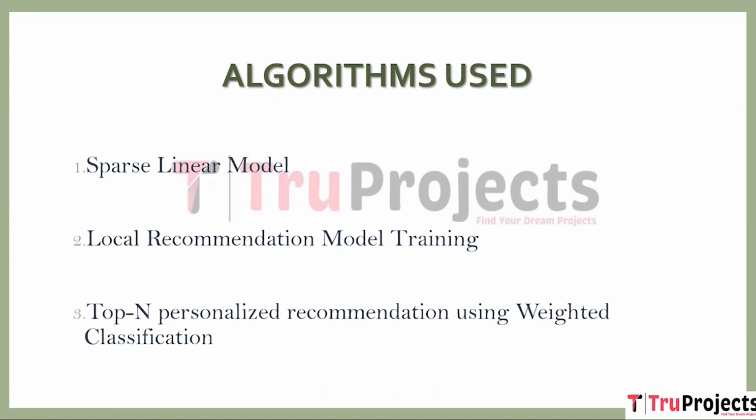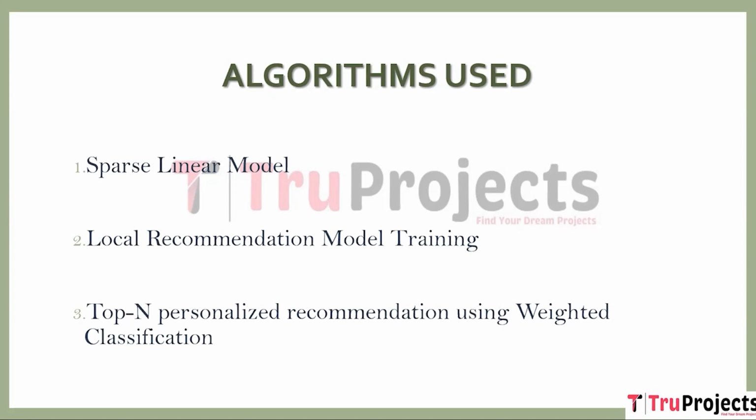Next one is local recommendation model training. It's clustering users based on behavior and calculating local hit rate and average hit rate. Here, the extracted sparse features are used to train a clustering algorithm called K-means. K-means groups users with similar behavior into the same cluster. The similarity between users is calculated using the Pearson correlation coefficient or Spearman function. The trained K-means model is applied on the test data to predict the local hit rate and the average hit rate.